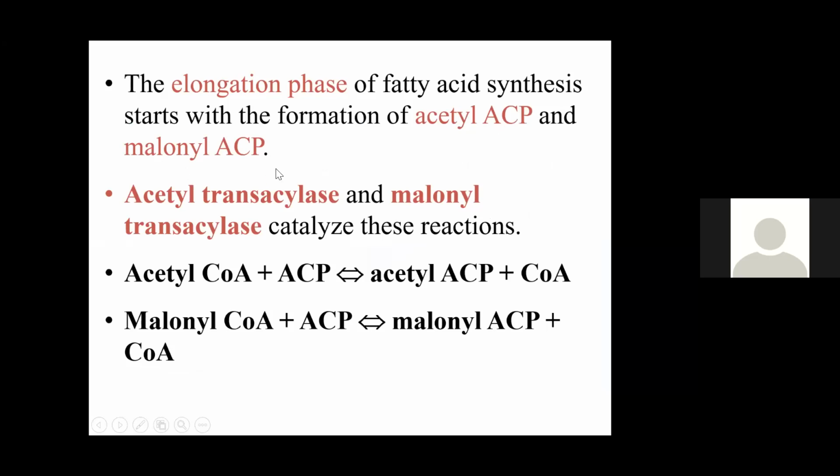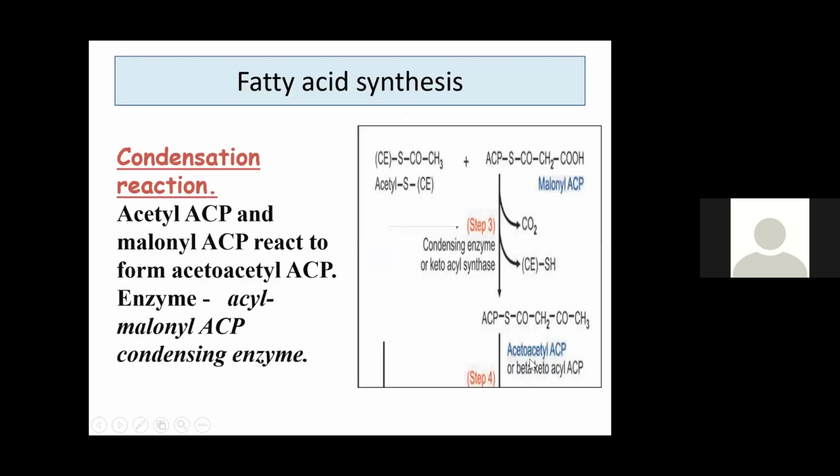What are the enzymes for that reaction? Acetyl transacylase and malonyl transacylase present in the condensing unit. At the bottom of the slide, acetyl-CoA combines with ACP to form acetyl ACP. Similarly, malonyl-CoA combines with ACP to form malonyl ACP.